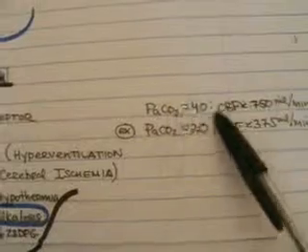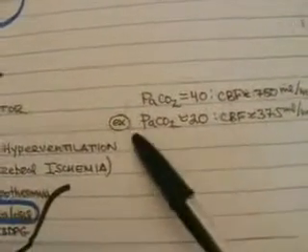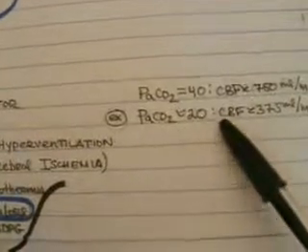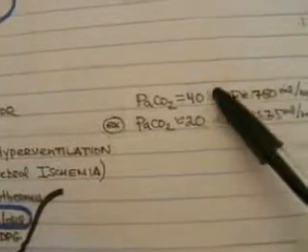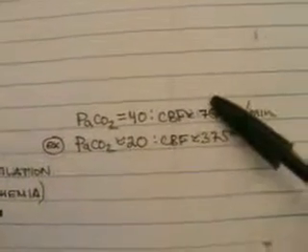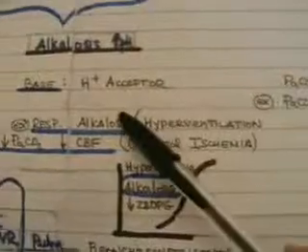So, for example, if you had a partial pressure of carbon dioxide at 40, a normal partial pressure, and a normal cerebral blood flow of approximately 750 mLs per minute, and you were to halve that during respiratory alkalosis where you're hyperventilating, so that your partial pressure of carbon dioxide is approximately 20, half the normal 40, you may decrease your cerebral blood flow by about half, from 750 to 375 mLs of blood going to the brain per minute, and therefore the patient may suffer from cerebral ischemia.